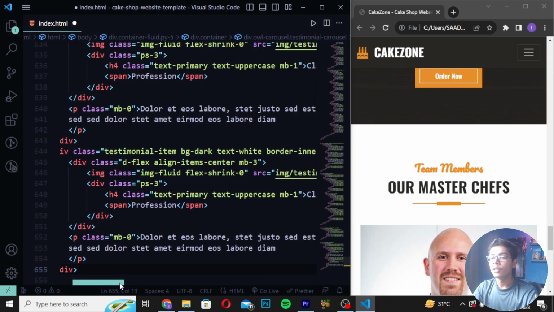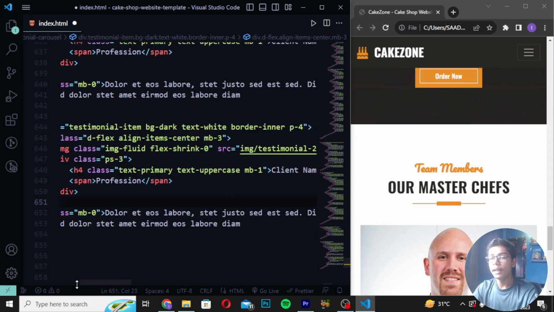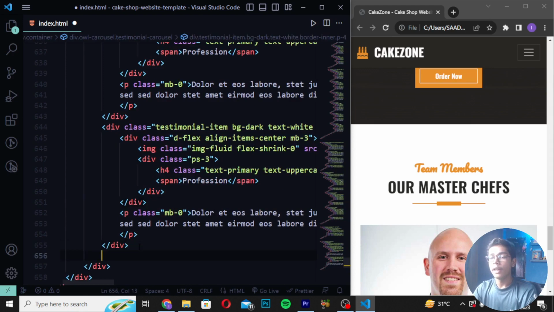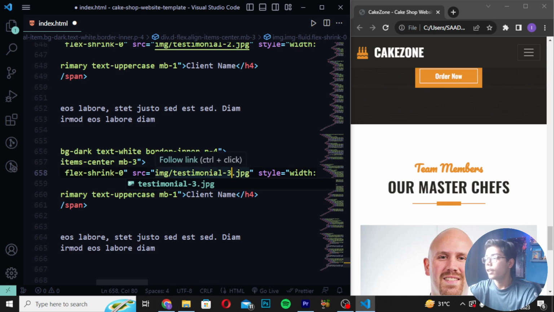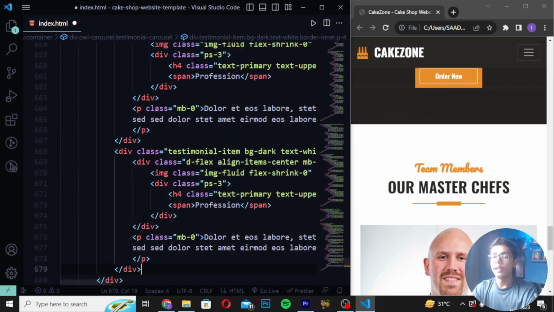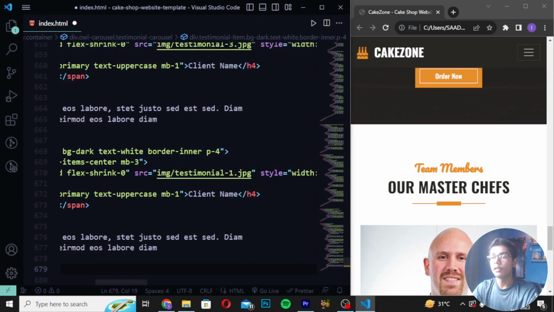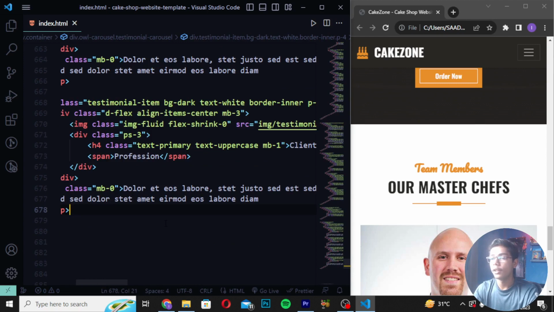Then I will change testimonial 1 to testimonial 2, and simply I will move down again and paste it again, and then I will change it to testimonial 3 this time. So you can see we have now done all this stuff. Then here you have to write testimonial 4. So I will now move down after this close, and then here I will change this testimonial 1 to testimonial 4 this time. Save this tag, and then I will move down after the divs which we have created, 4 divs.